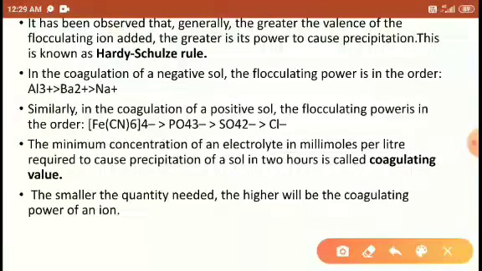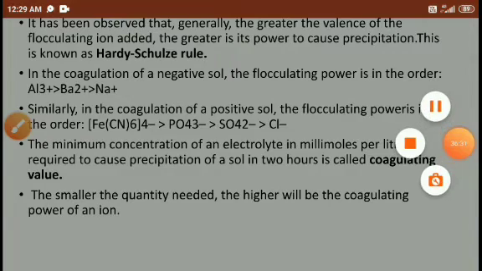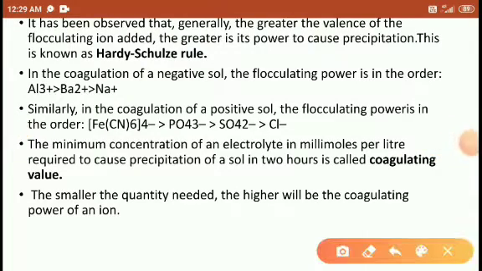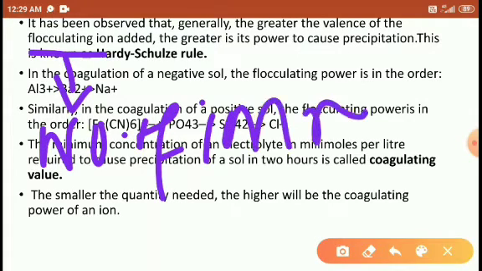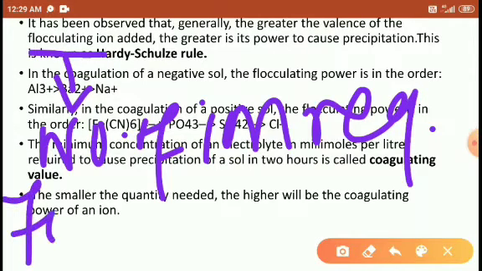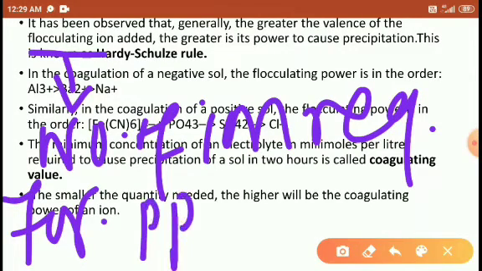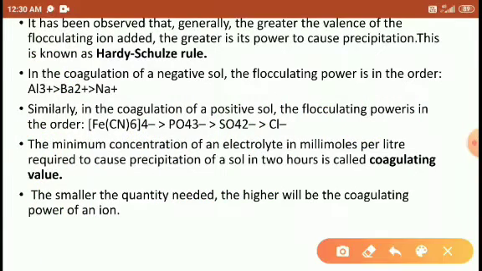So next, it has been observed that the greater the valency of the flocculating ions, the greater the effect. So flocculation: the number of ions required for precipitation is called flocculation. Hardy-Schulze explained a very good rule for flocculation.